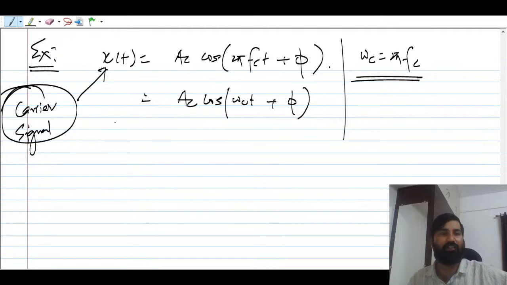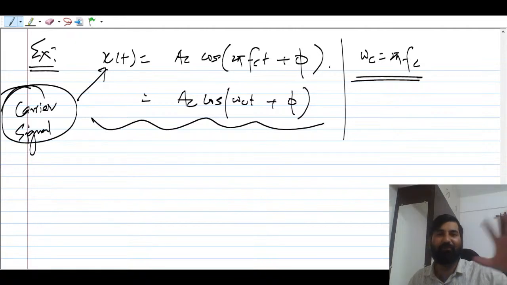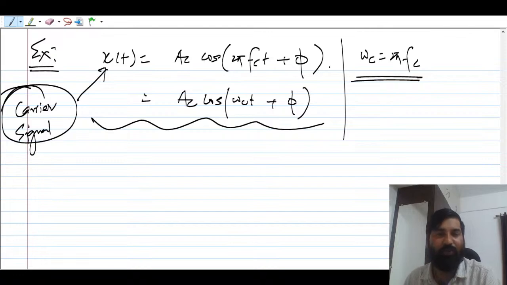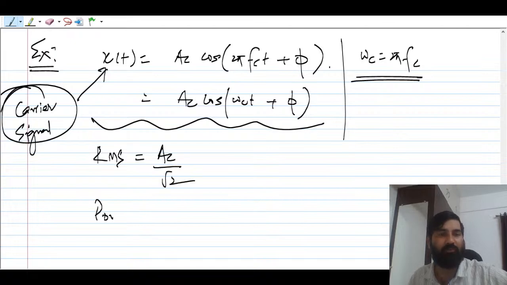Suppose I want to find the power of this signal, and you can blindly say that this signal is a periodic signal. Ac cos(ωc t + φ) is going to be a periodic signal. If you want to find the power, you can directly find it. You should know the RMS value of cos ωc t or sin ωc t. I think everybody knows the RMS value of this. Root mean square is going to be Ac by root 2, and power is nothing but